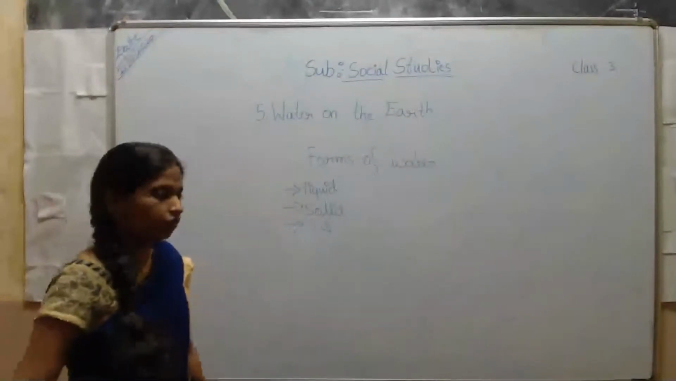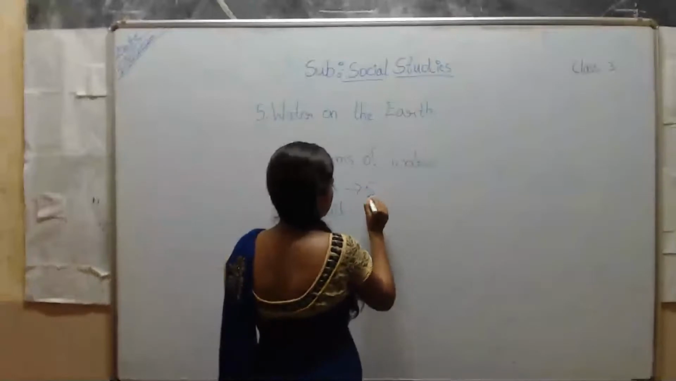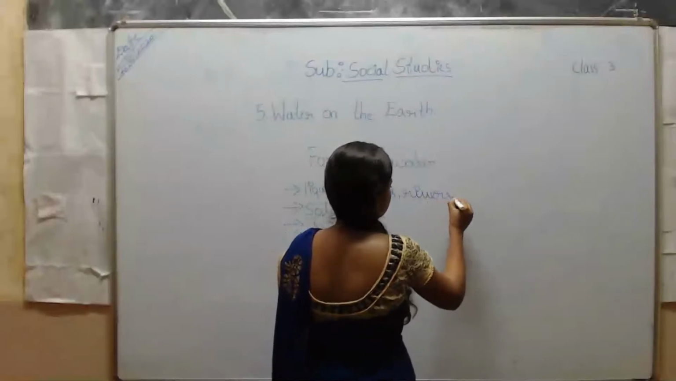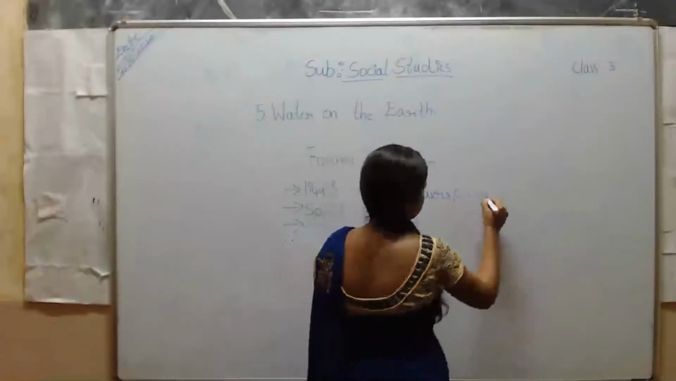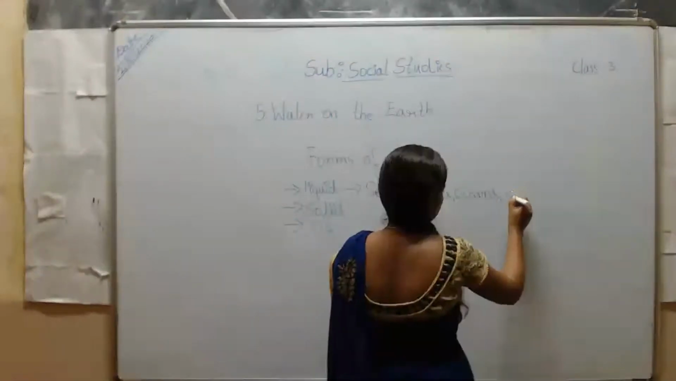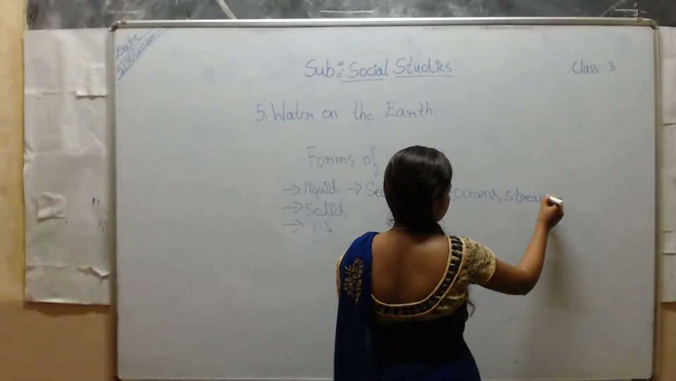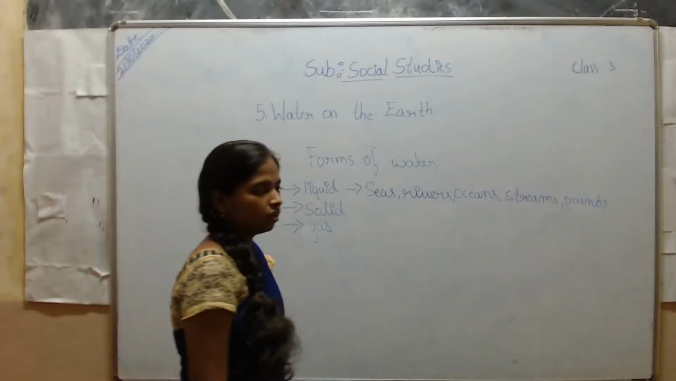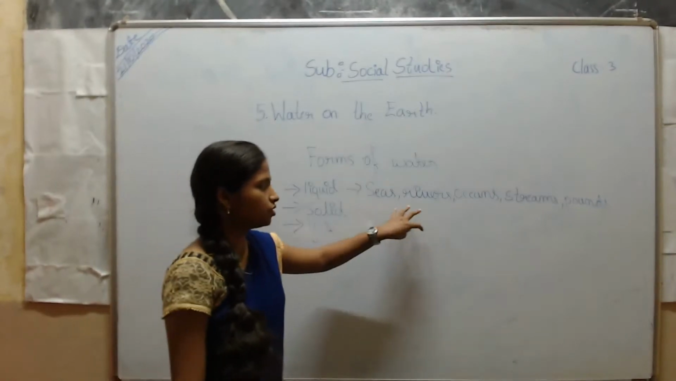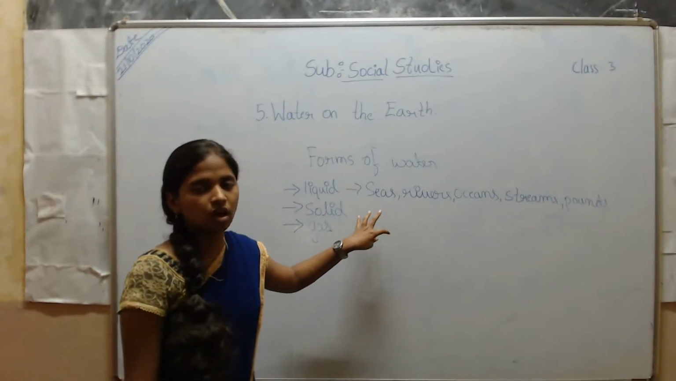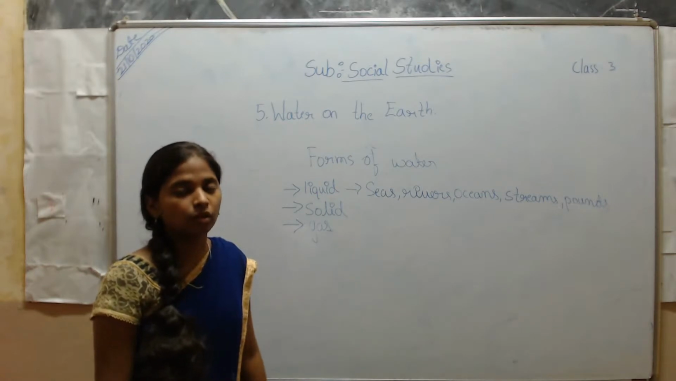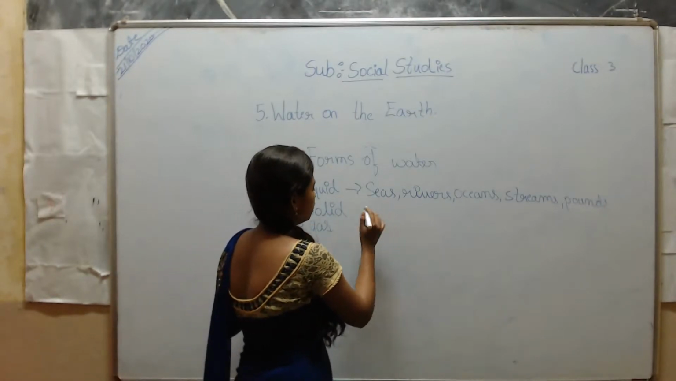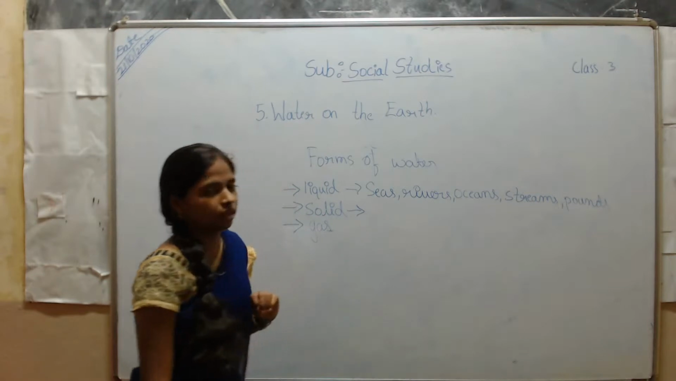So where do we find the liquid form of water? The water in seas, rivers, oceans, and streams. Whatever it may be, we get water from all these sources. In which form do we get the water? We get it in the liquid form. So that is the example for the liquid form of water we get in our nature.